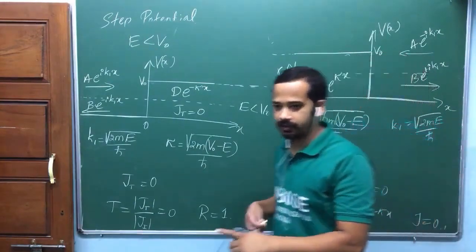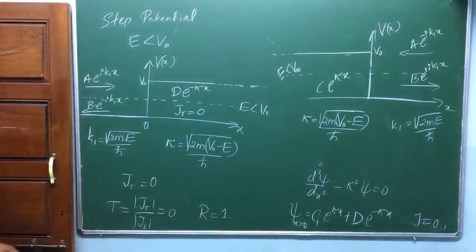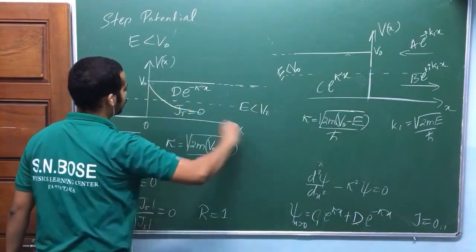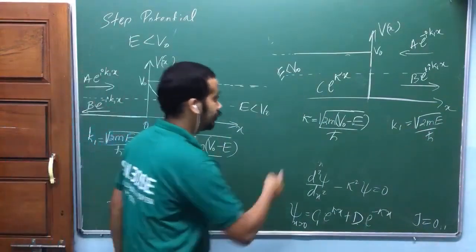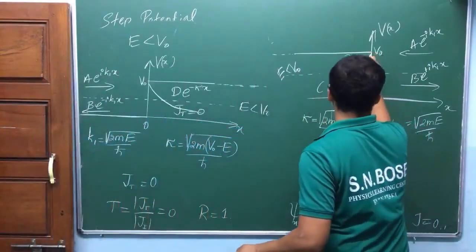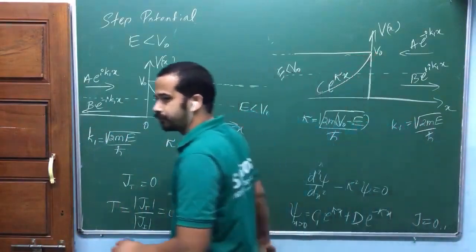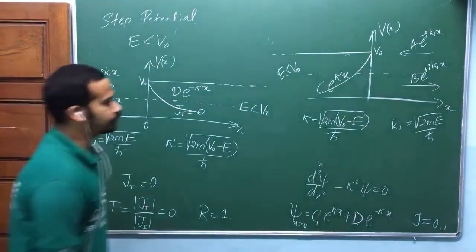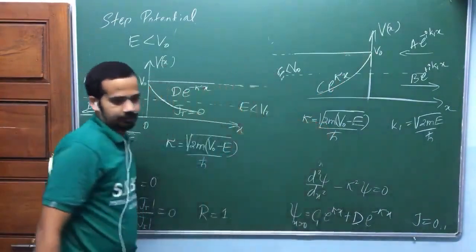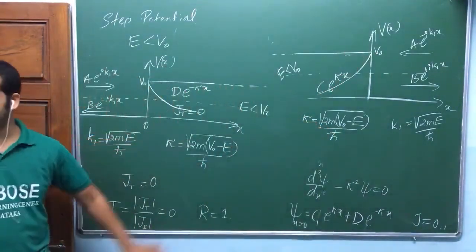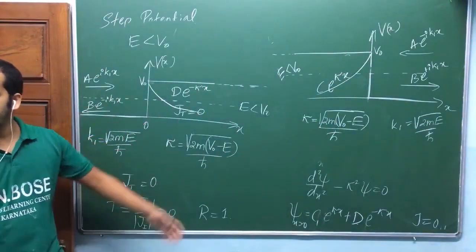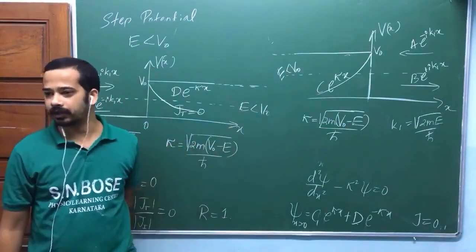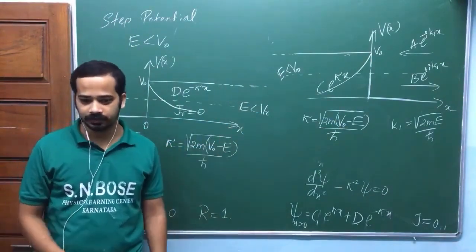Don't forget. Is that okay? Here e power minus kappa x should be this kind of exponentially decaying solution. Here e power plus kappa x, it should be like this. Can you grasp the logic now? The wave function should be exponentially decaying type in the classically forbidden region. But be careful when you are dealing with the negative x-axis, okay? Don't write e power minus kappa x in the negative x-axis also.